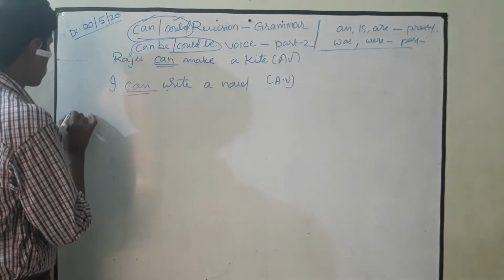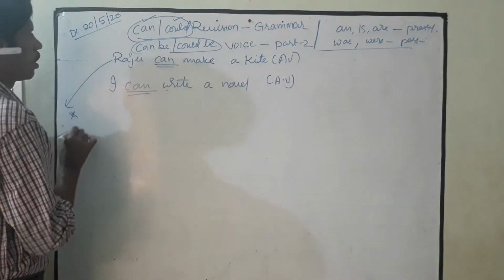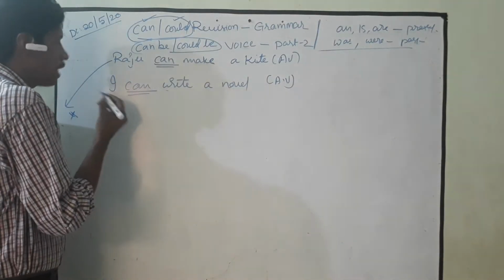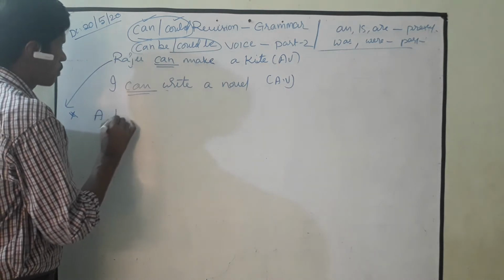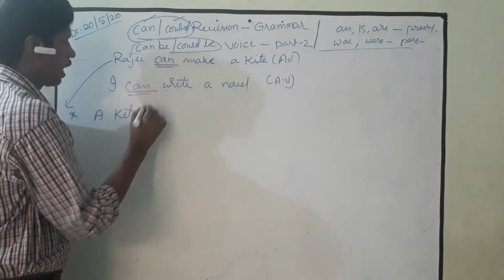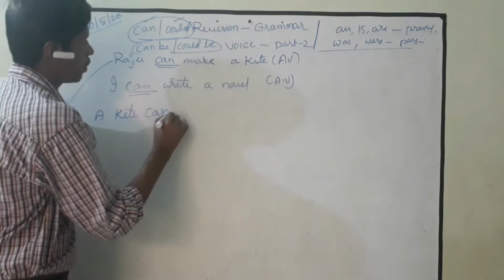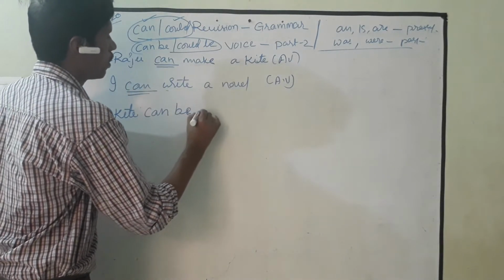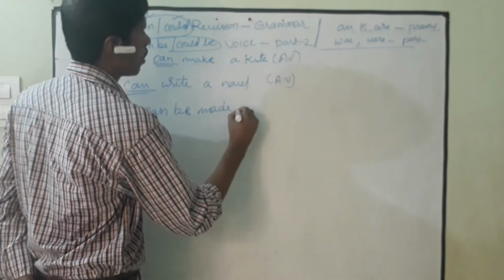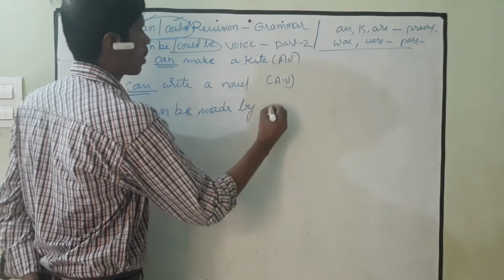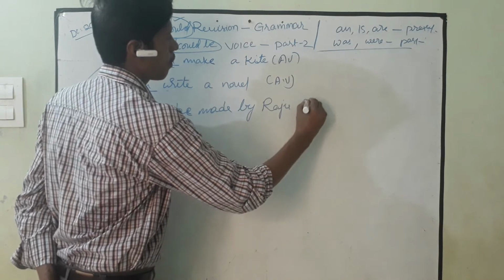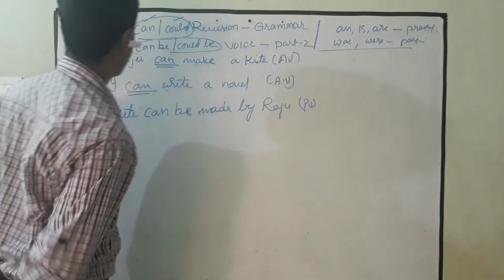So here the first one, if you see the first one, Raju can make a kite. The sentence begins with the passive voice in this way. A kite. What is the modal auxiliary here? Can. So a kite can be made. Can be made by whom? By Raju. Right? This is passive voice, my dear children.